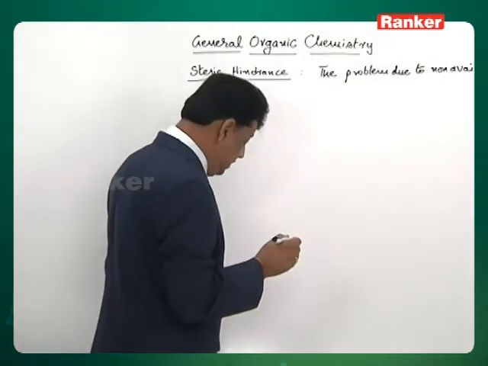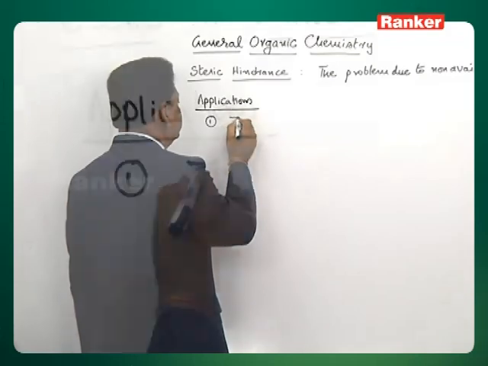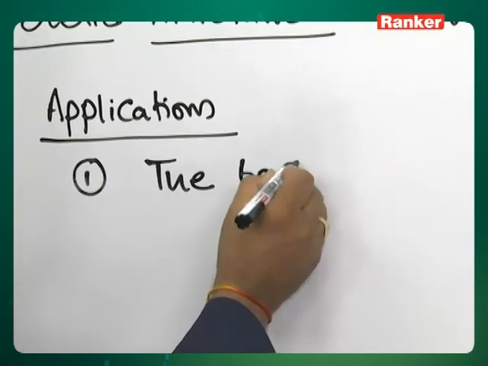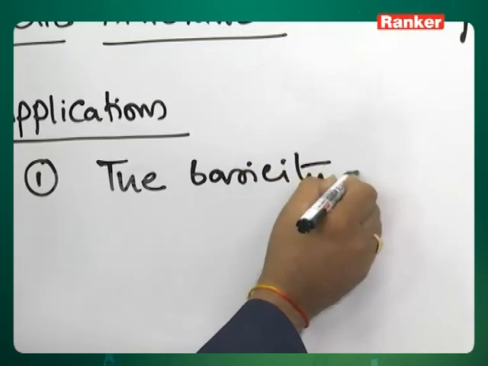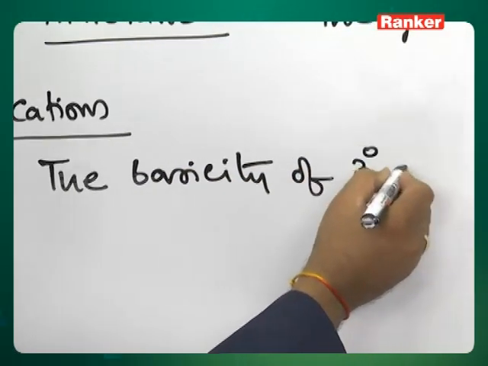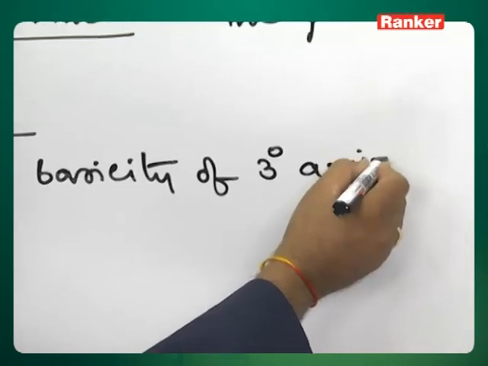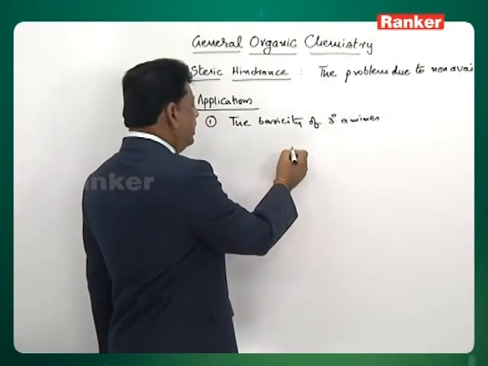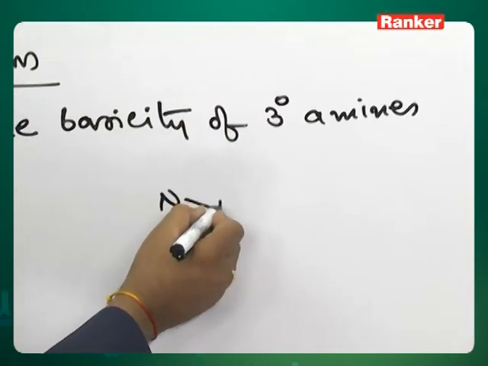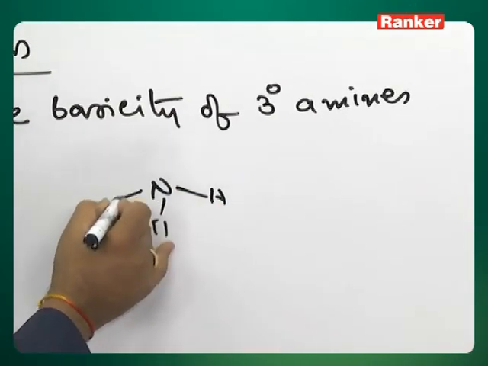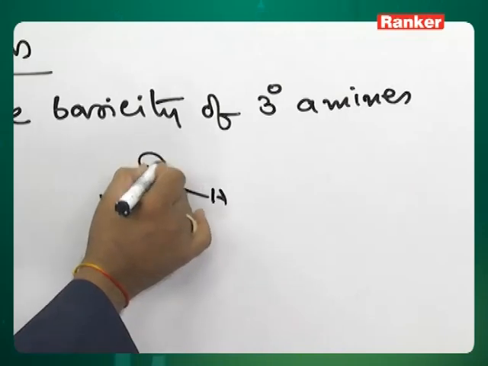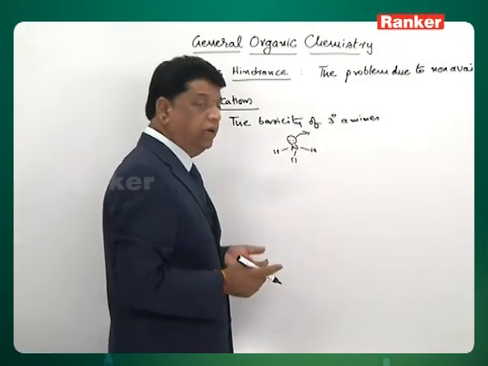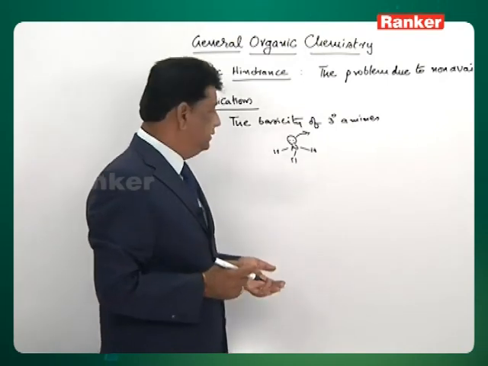The basicity of the tertiary amines. This is the first application. Let us take 3-degree amines here. We have already seen that ammonia contains a pair of electrons, so it can donate, and this electron donation effect is called basicity.